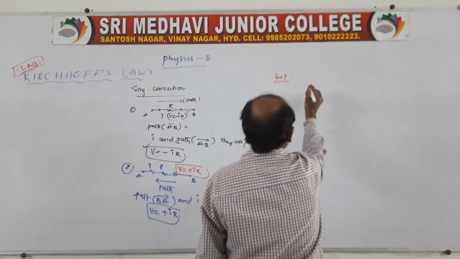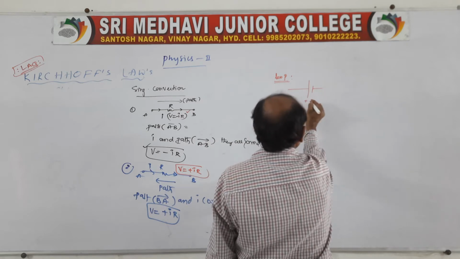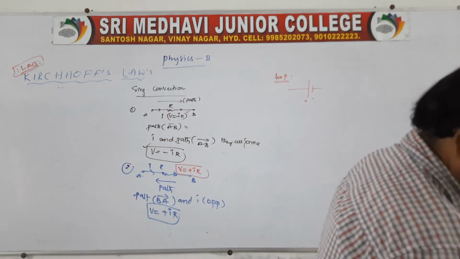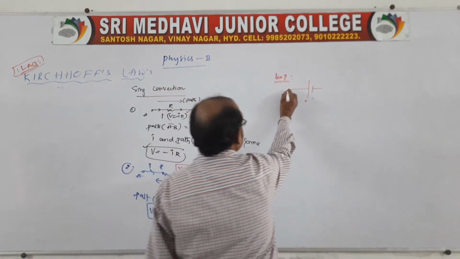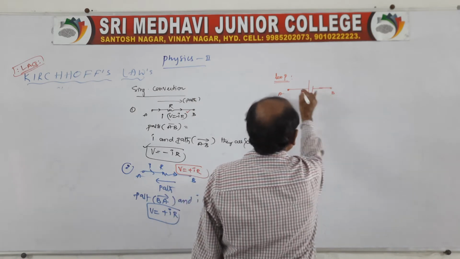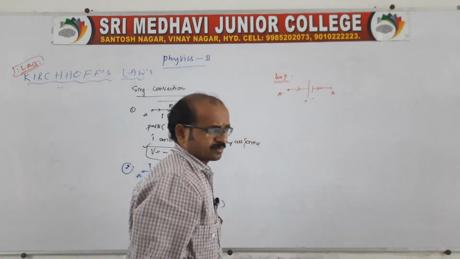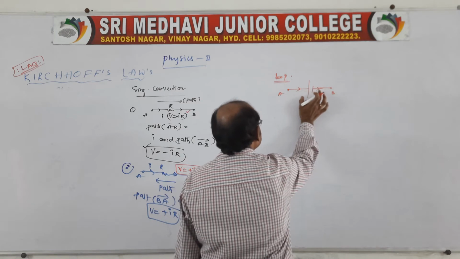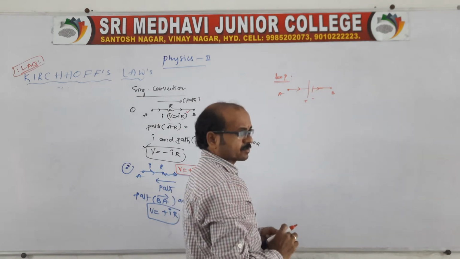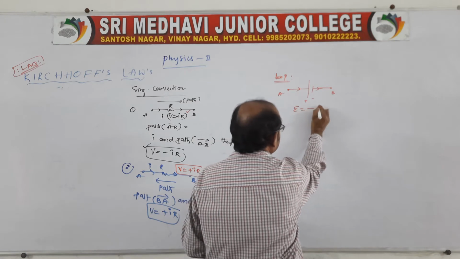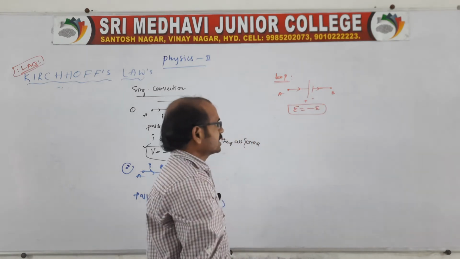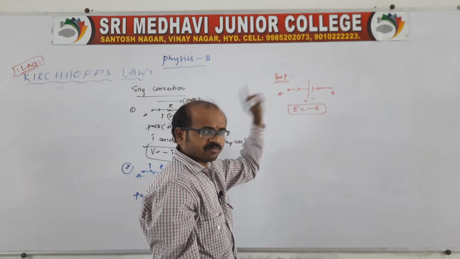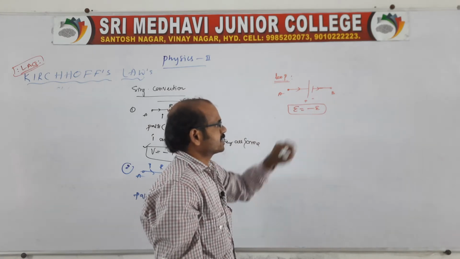Now for the EMF of batteries. Suppose one terminal is positive and the other negative; that is, a higher potential and a lower potential. Again take A point and B point. There is a current entering from the positive to the negative terminal through the battery of EMF. Current entering from the positive terminal means the battery is charging. So the EMF will be taken as minus E, because the direction of current is from positive terminal to negative terminal. If it is like this in the given circuit, we say it is minus.